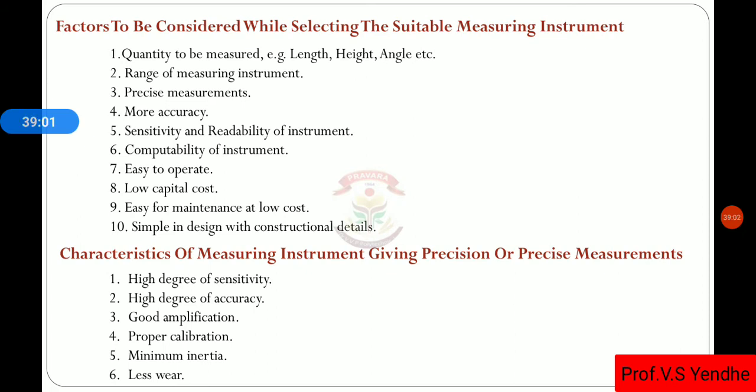These are some factors to be considered while selecting suitable measuring instruments, the factors which are important for higher accuracy. The first is the quantity to be measured. What do we have to measure? Length, height, angle, etc. Then the range of the measuring instrument. What is the range? From 0 to 100, 0 to 200, 0 to 500. Then precise measurement, more accuracy. Then sensibility and readability of measuring instruments is also very important while selecting a measuring instrument.